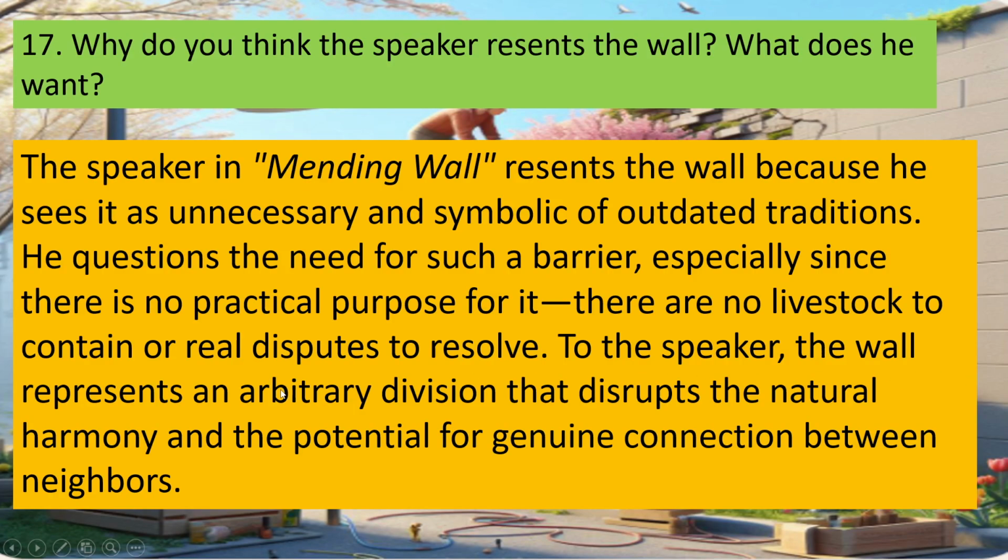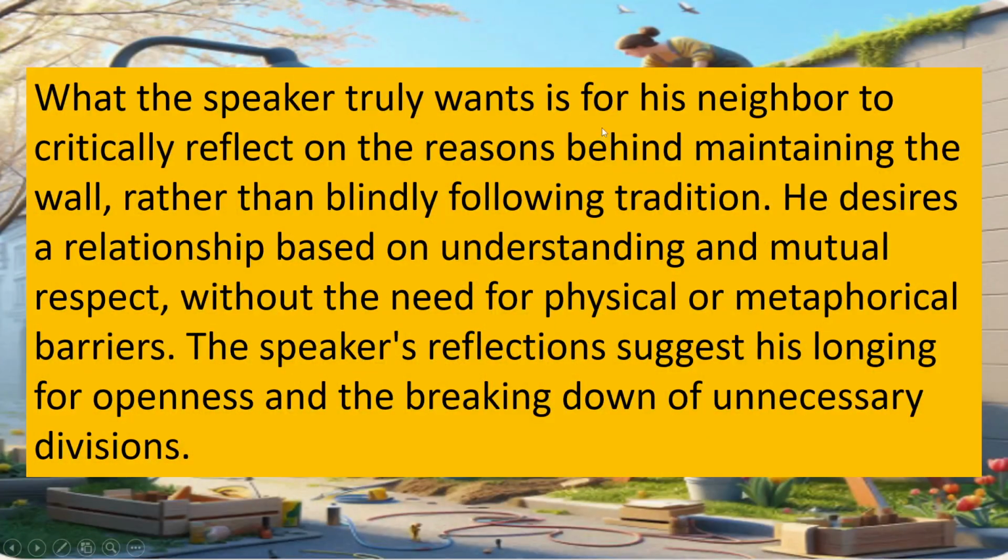To the speaker, the wall represents an arbitrary division that disrupts the natural harmony and the potential for genuine connection between neighbors. What the speaker truly wants is for his neighbor to critically reflect on the reasons behind maintaining the wall, rather than blindly following tradition. He desires a relationship based on understanding and mutual respect, without the need for physical or metaphorical barriers. The speaker's reflections suggest his longing for openness and the breaking down of unnecessary divisions.